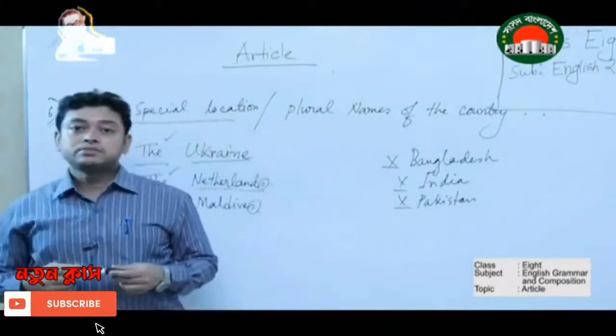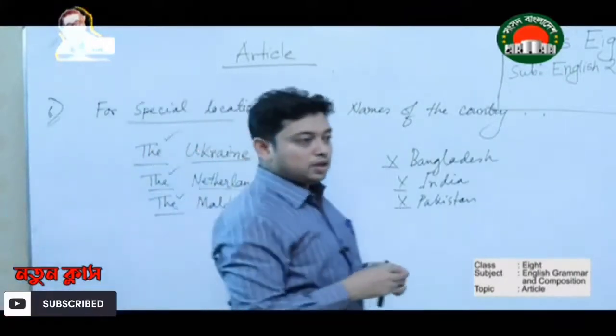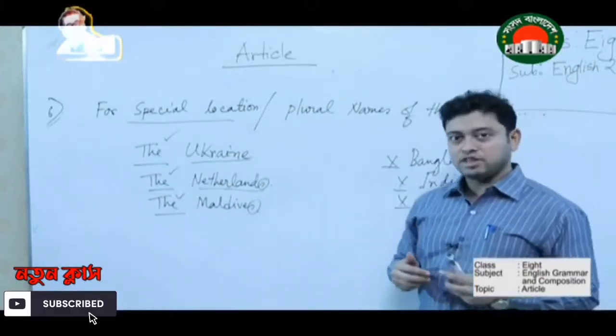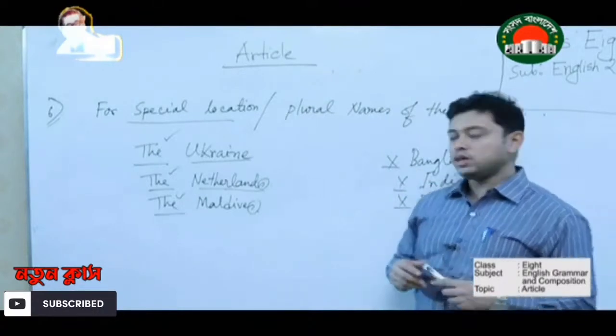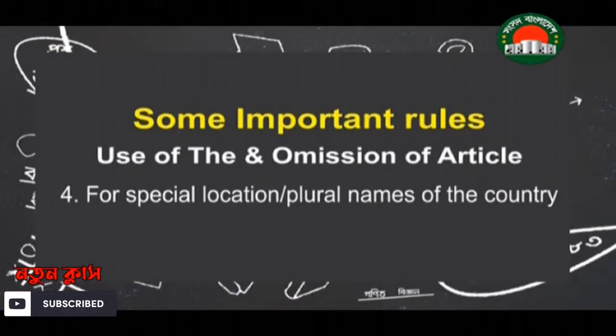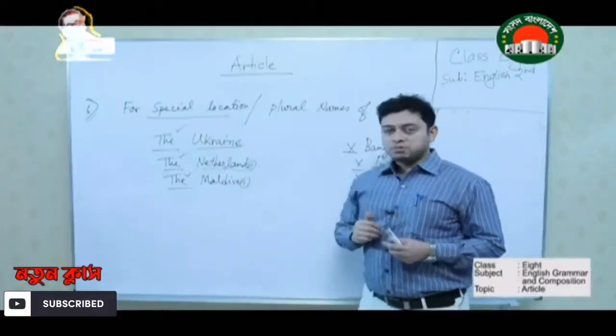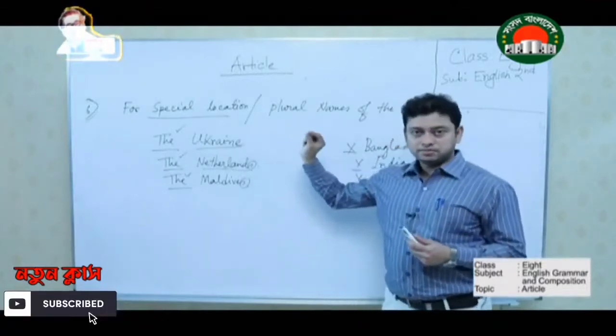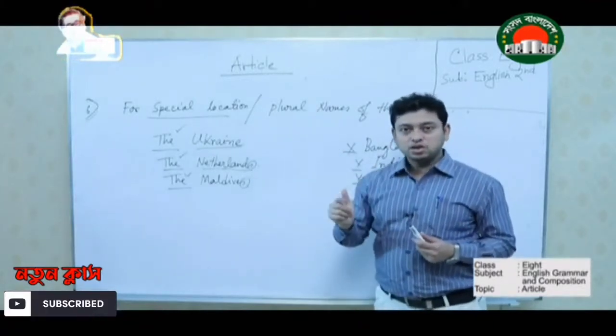So now, dear students, we would like to sum up. Today we have discussed some very usual rules which we practiced in class 6 and 7, and some important rules where students make mistakes. Dear students, you must remember that in your final exam, you will not get this kind of scattered sentence where you have to put a, an, the or cross.